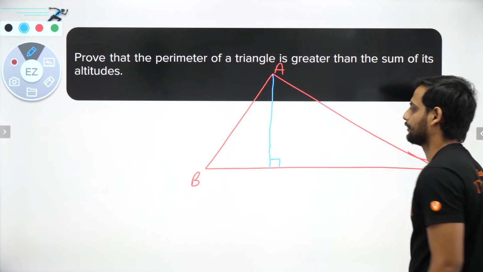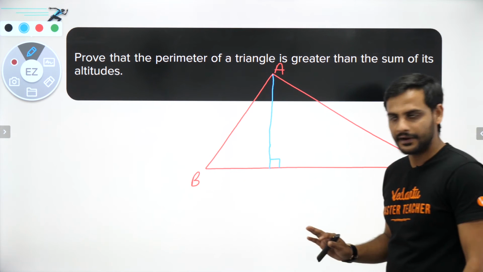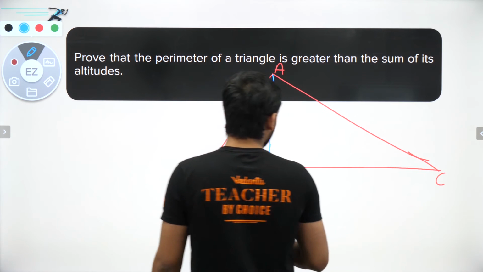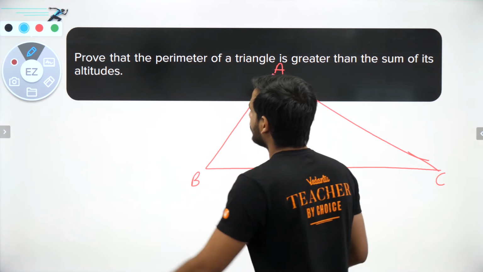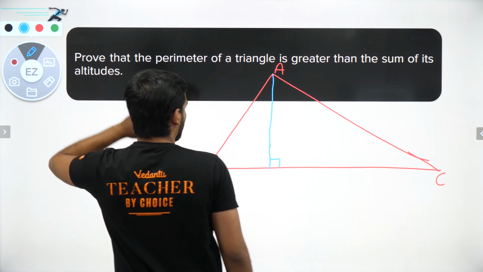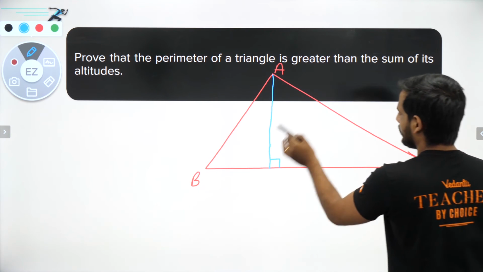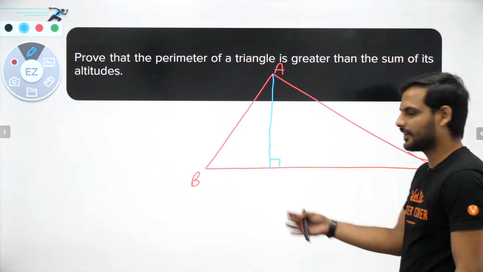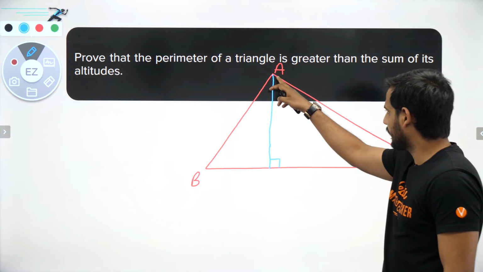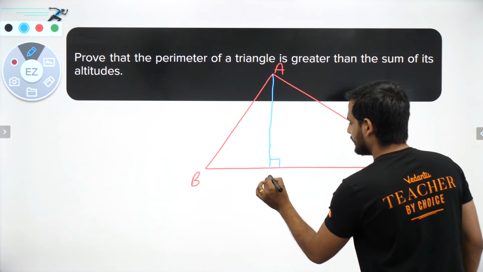Let us say here this is the altitude, right? Now let us see, we will take one thing here. Let us draw the other two also, or we'll take one by one. Okay, we'll take one by one, so all the three sides will be picked one by one. Now, let us say this is D.